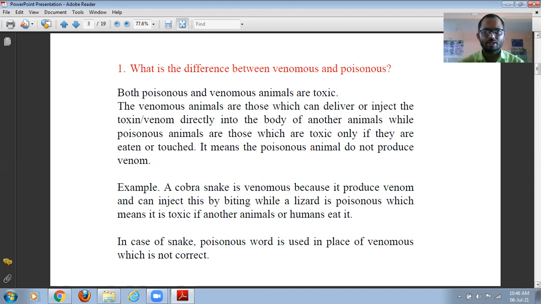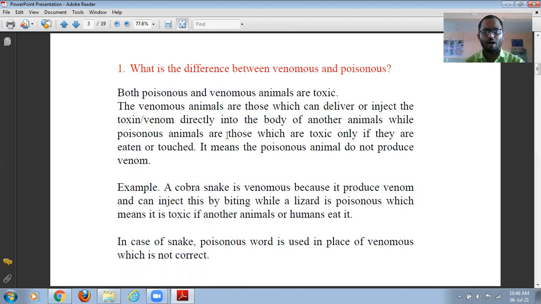First, let us understand the difference between venomous and poisonous. These two words look similar, but they have different meanings. Both poisonous and venomous animals are toxic in nature.